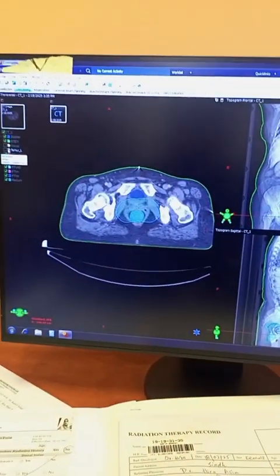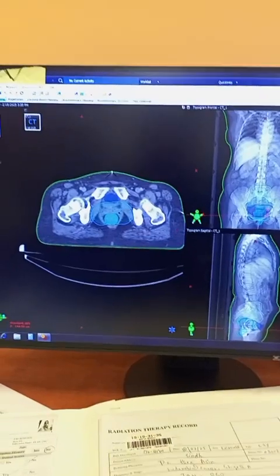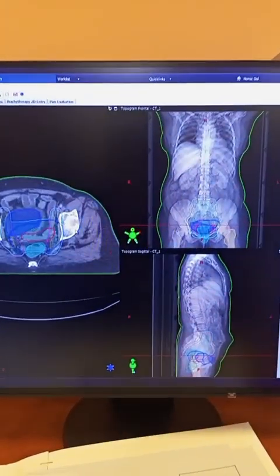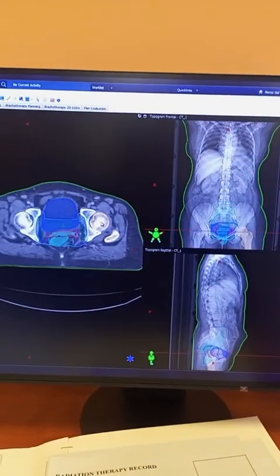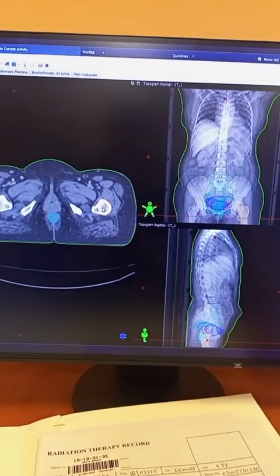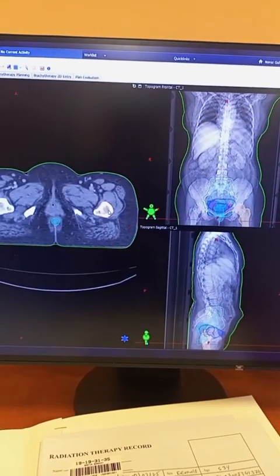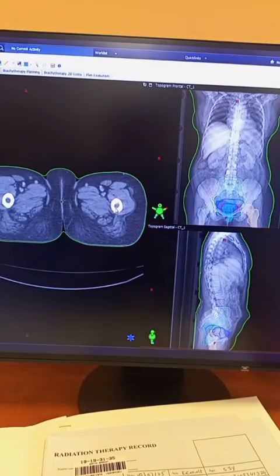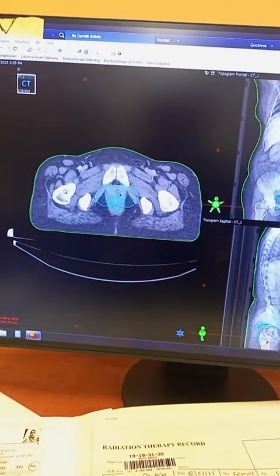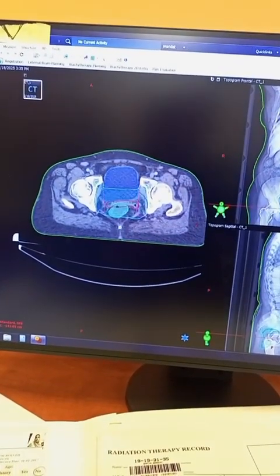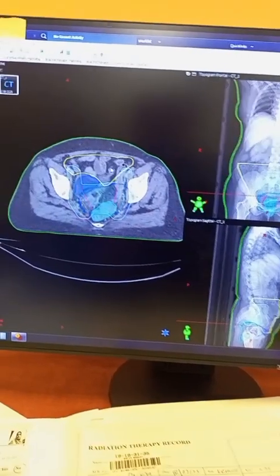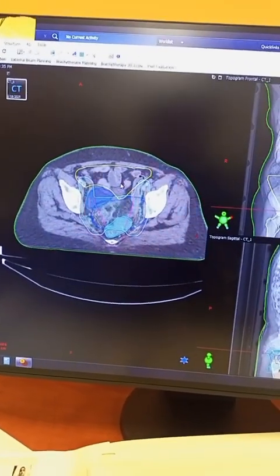Now after that we have made the organ volumes. So this is the left femur for this patient. This is the femoral head, the neck up to the lesser trochanter, greater trochanter, and 2 centimeter below the lesser trochanter is the left femur, and likewise the right femur. And you can see this yellow volume is the bowel bag.